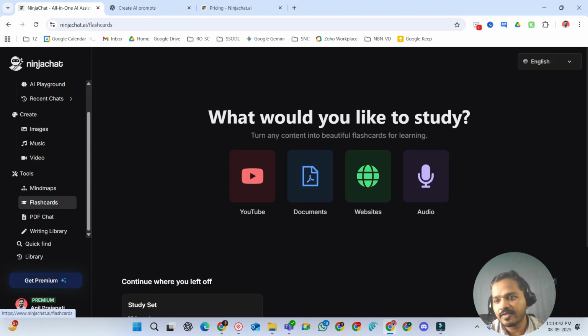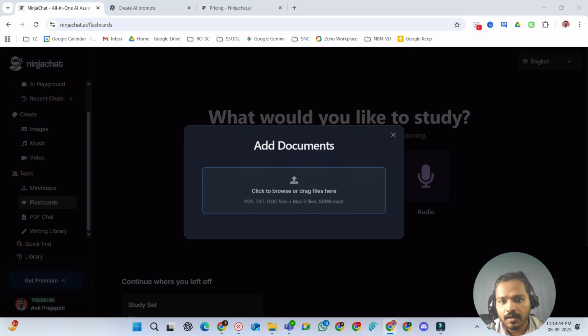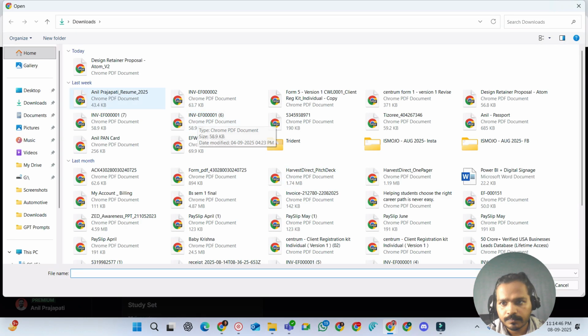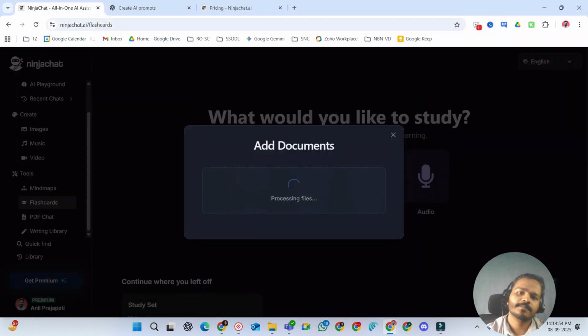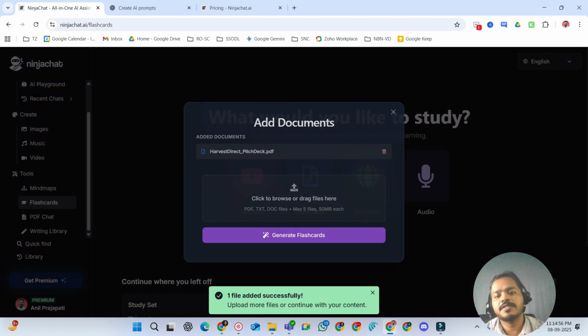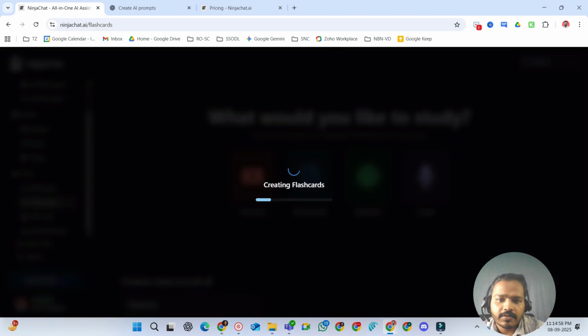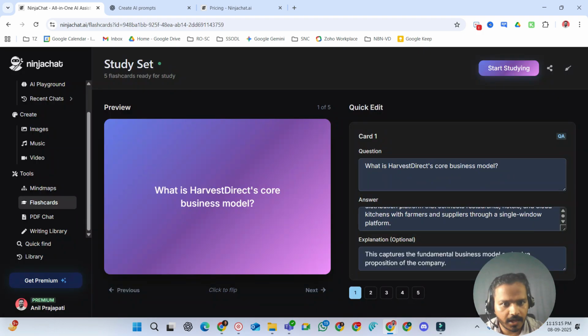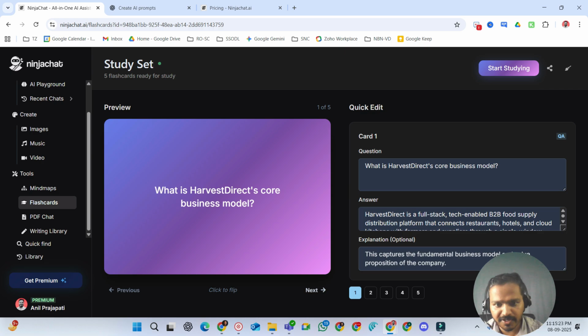Let's see the same thing with the flashcard. Let's see what it will do. Let's use this pitch deck and click on generate flashcard. Okay, so it's created the card, highlighted the answer, and also given the explanation.